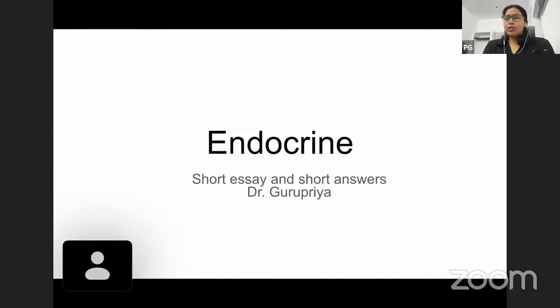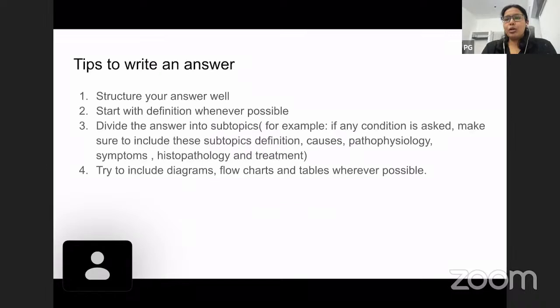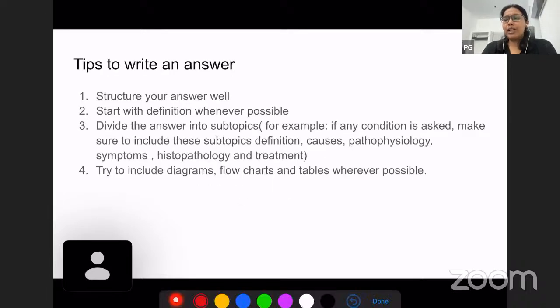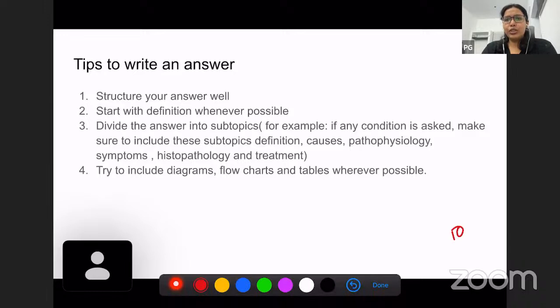Hello everyone. So we will be discussing some short essay questions as well as some short answer questions from endocrine topic today. Before moving into the topics, I would like to give you certain important tips to answer the questions. Your long answer questions will be 10 marks each. Short answer essay questions will be 5 marks each. And your short answer questions will be 3 marks each.